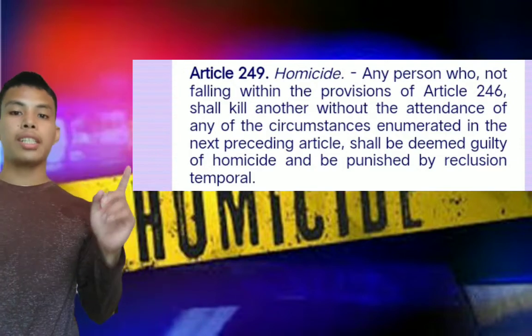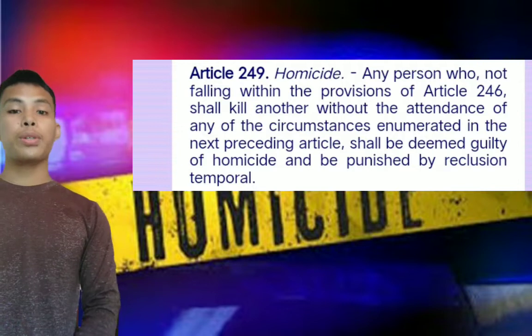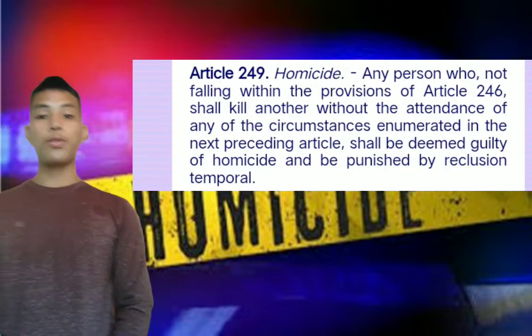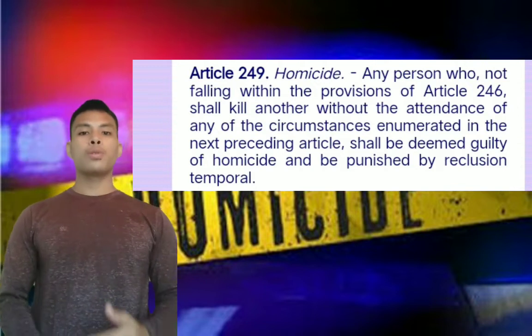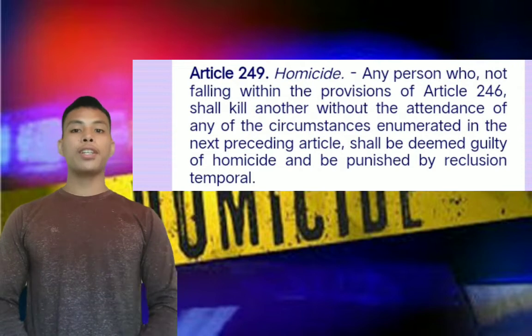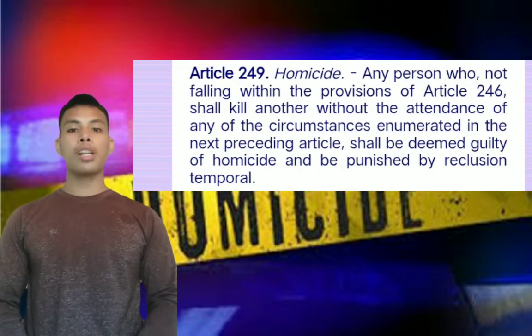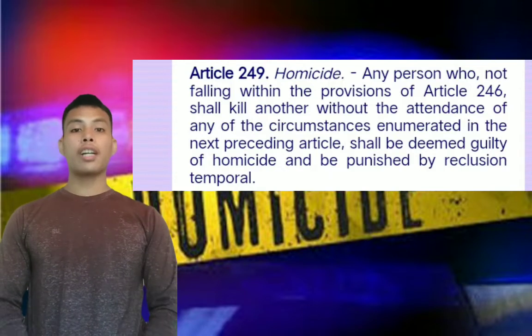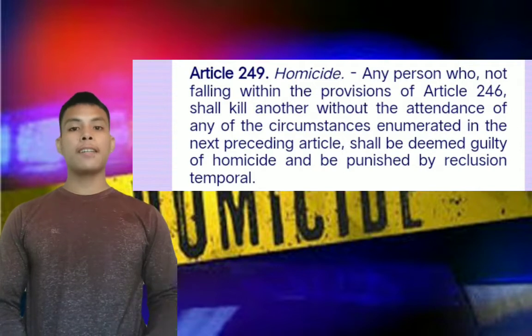According to this article, any person who is not falling within the provision of Article 246. So, we make sure that the victim is not his father, mother, or has no relationship with the suspect, because if all these are present, it will possibly fall under parricide.